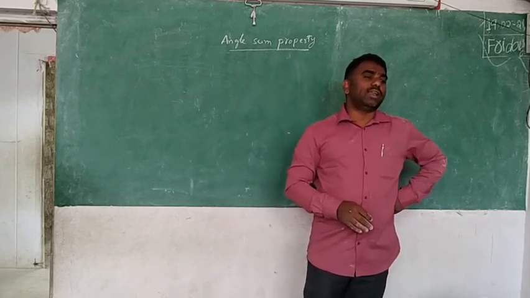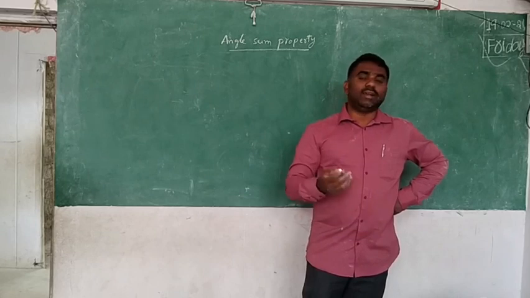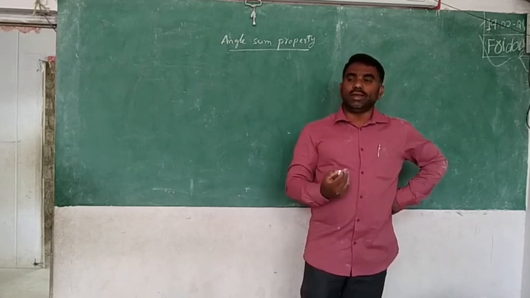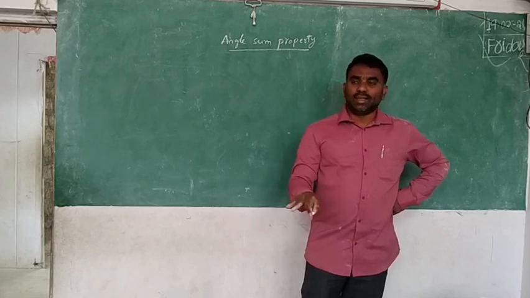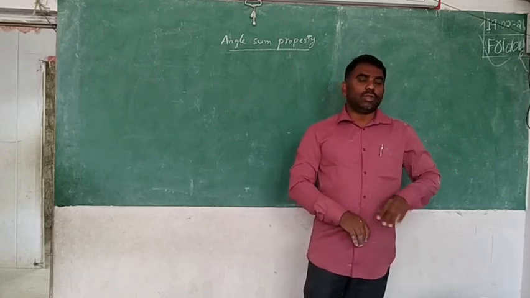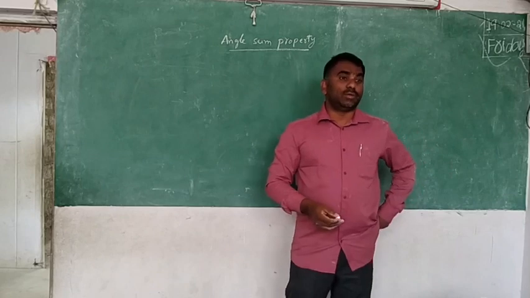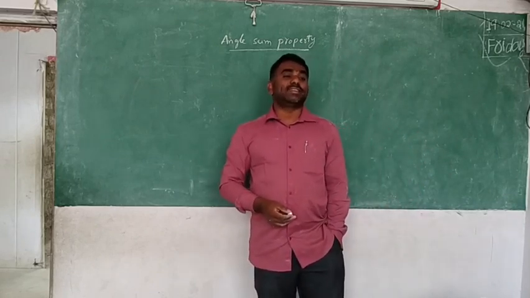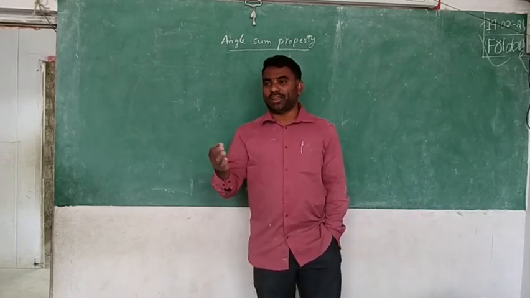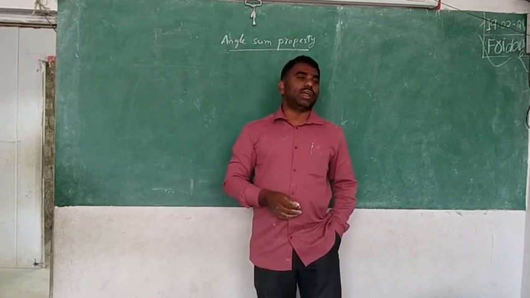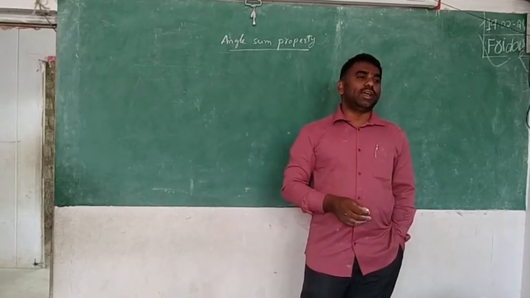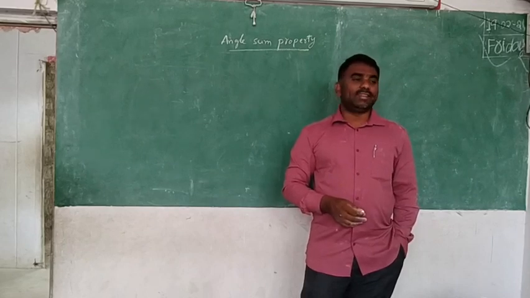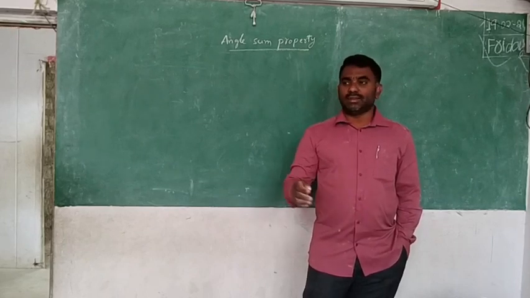In 7th class we are learning in depth about the triangles, and we are also able to learn how to draw the triangles. That is in the 6th class, 7th class. In that, you have already learned 2 properties. What are they? Side sum and side subtraction. The sum of two sides is always more than the third side. The difference between two sides is always less than the third side. These are concepts you have already learned.